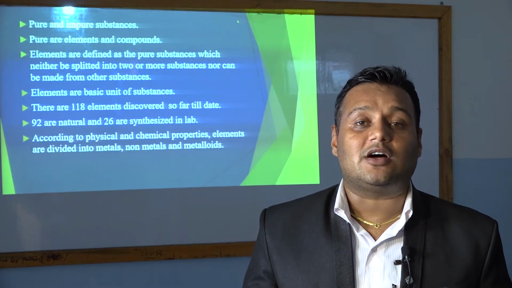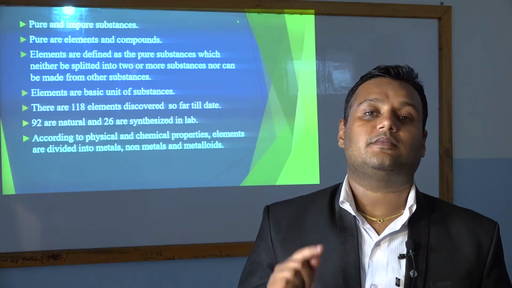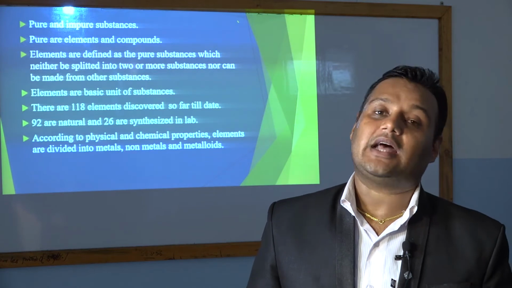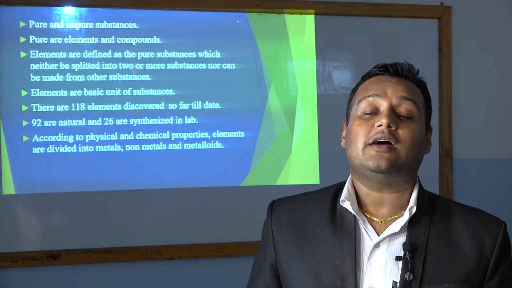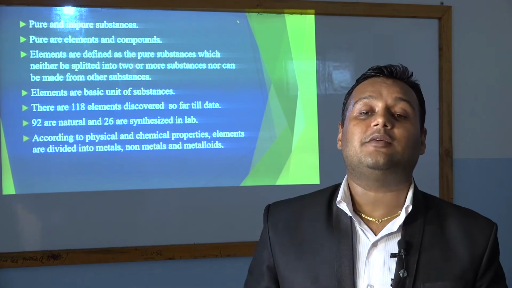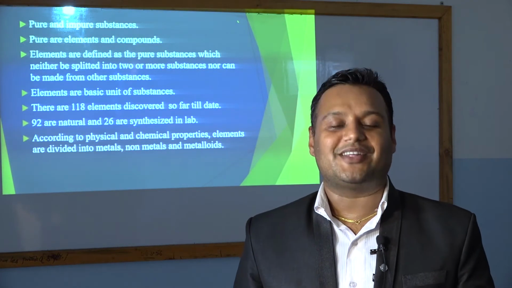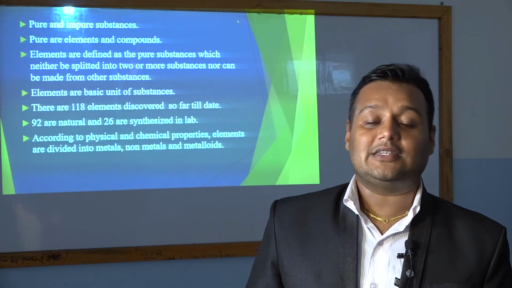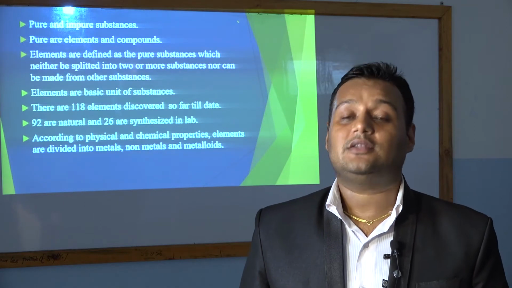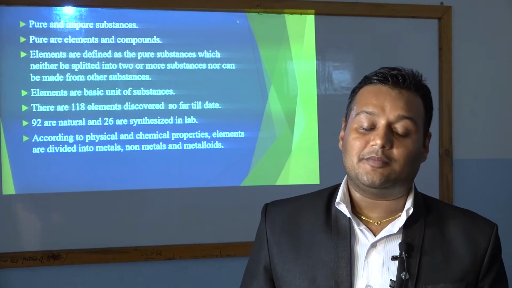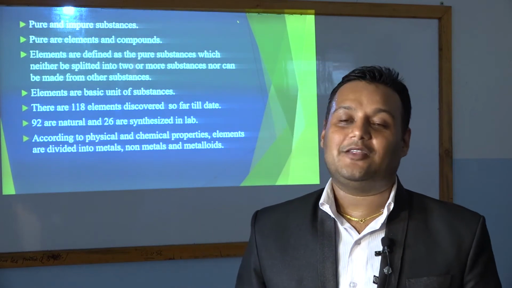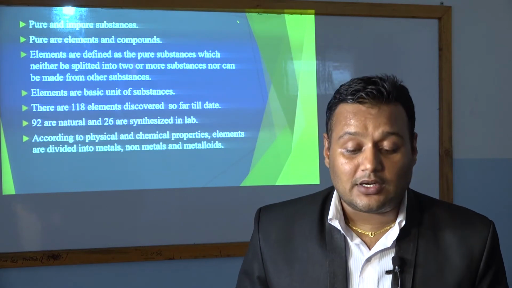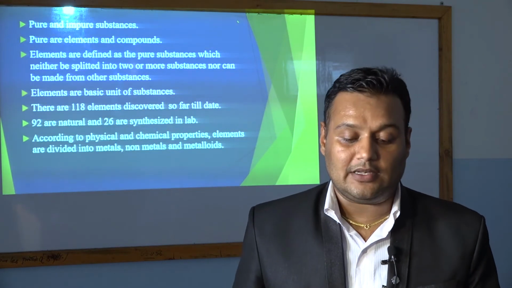How many elements are found on the earth? There are 118 elements, and among the 118 elements, 92 are natural and 26 are made in the lab, and all these elements are listed in the modern periodic table. I think you have been familiar with the modern periodic table since class 8. Now you also have to see thoroughly in the modern periodic table the 118 elements, where we find 92 natural elements found on our earth and 26 lab-made elements.